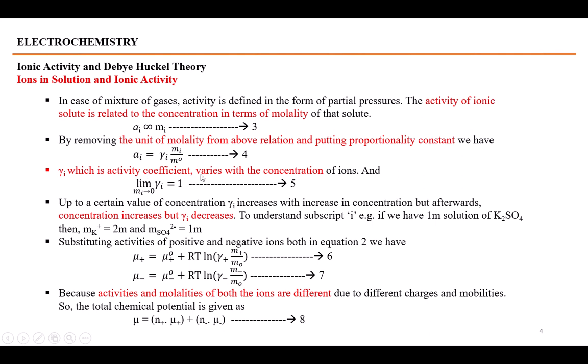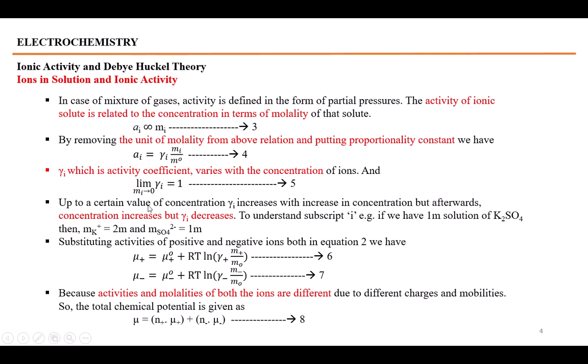Gamma is called the activity coefficient, and this gamma i will be equal to 1 whenever the molality of the ions is much lower. Whenever ions or solutions are very dilute, their molality reaches 0, gamma i would become equal to 1, and those solutions will be called ideal solutions.